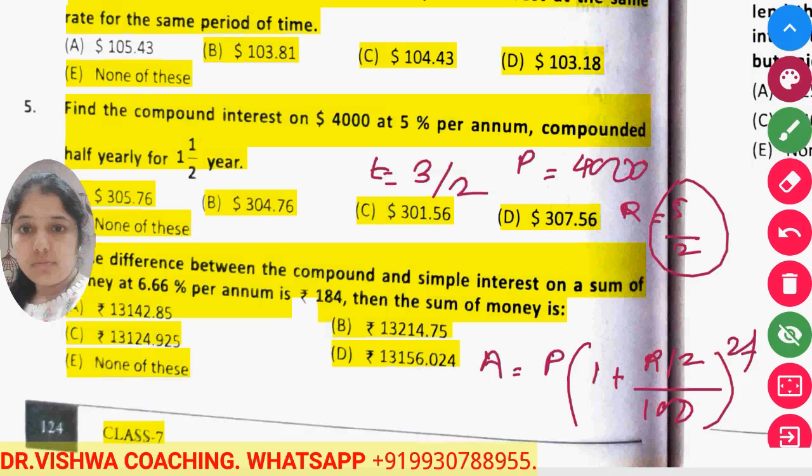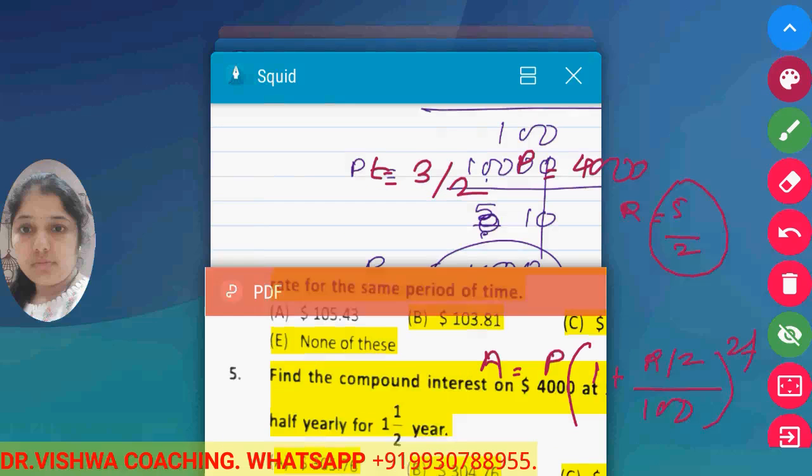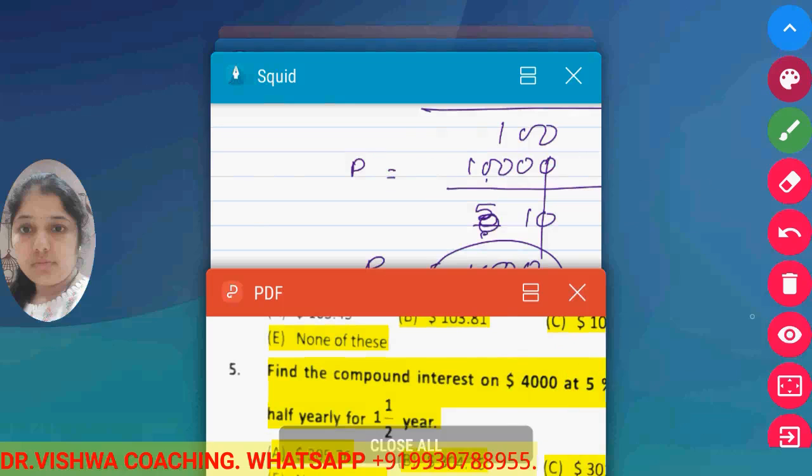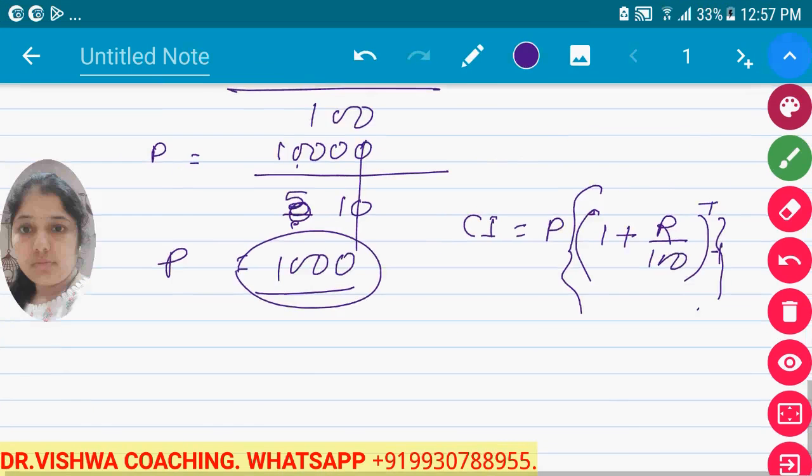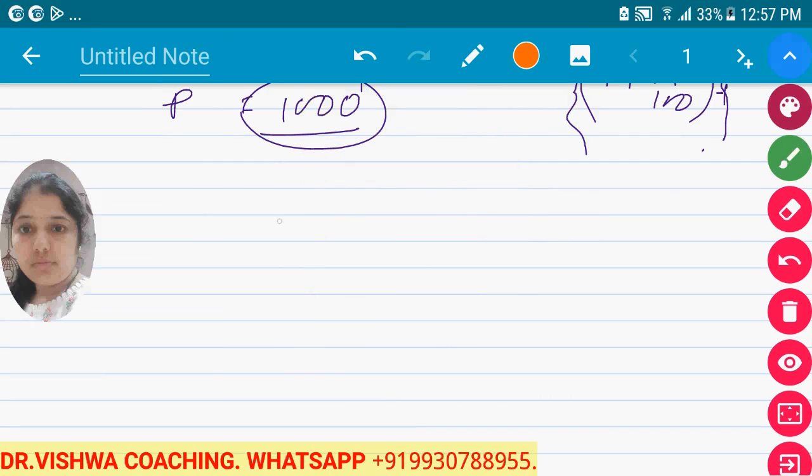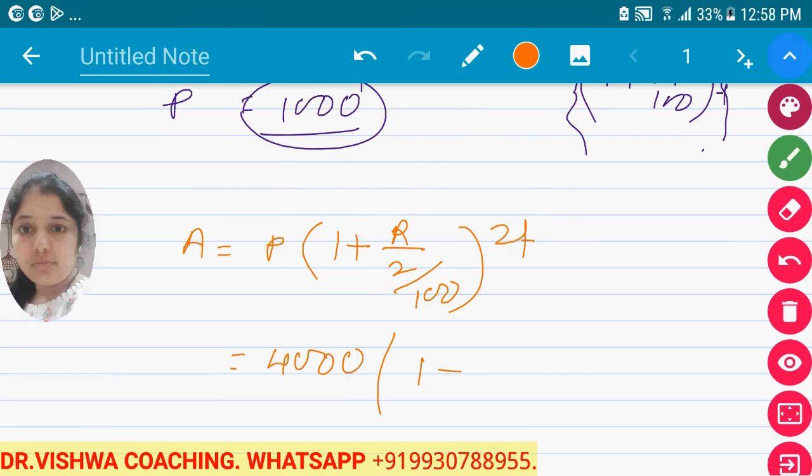Okay, now putting the values, you put all the values and then you can solve. See how to solve it. Now put all the values. A is equal to P into the bracket 1 plus R by 2 upon 100 raised to 2T. Now principal is 4,000. 1 plus R by 2 means 5 by 2, which means 2.5, upon 100, raised to 2 into 3 by 2.